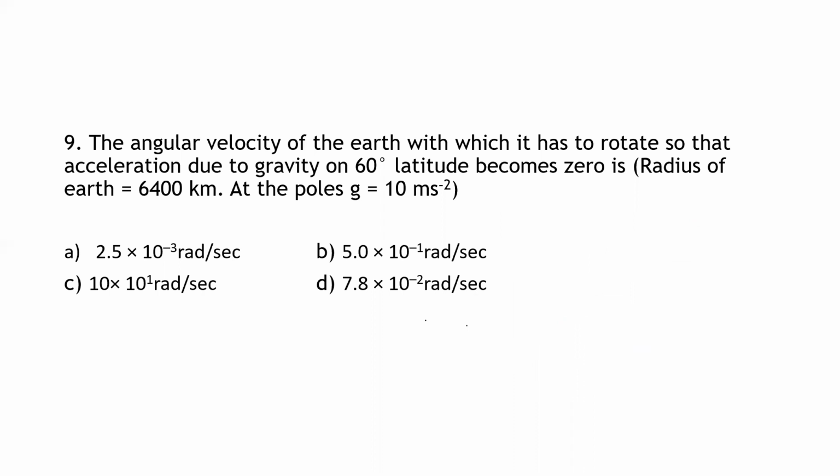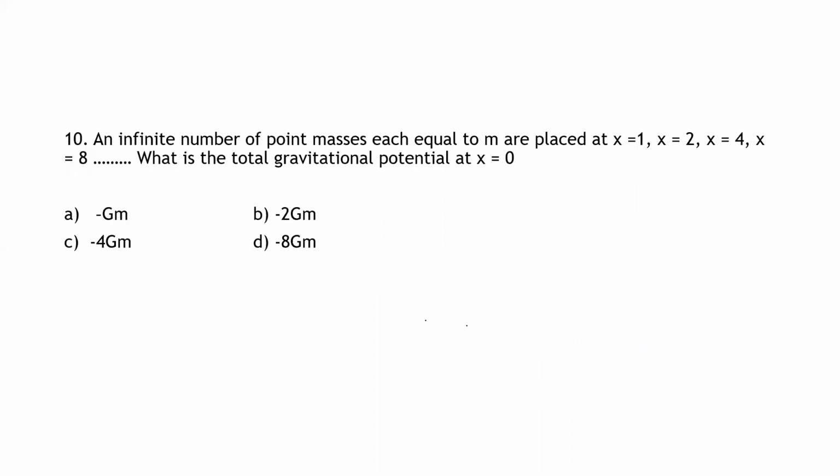Then next question. An infinite number of point masses, each equal to m, are placed at x is equal to 1, x is equal to 2, x is equal to 4, and x is equal to 8, and so on. What is the total gravitational potential at x is equal to 0? Means the total potential we need to calculate at x is equal to 0.